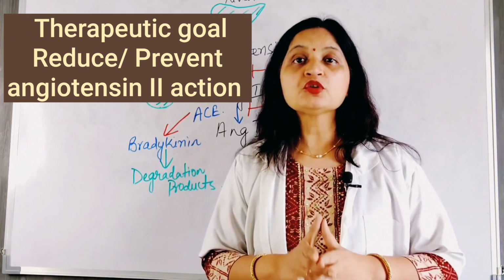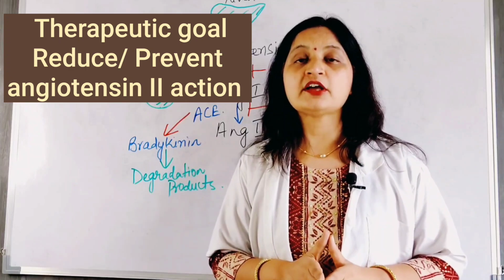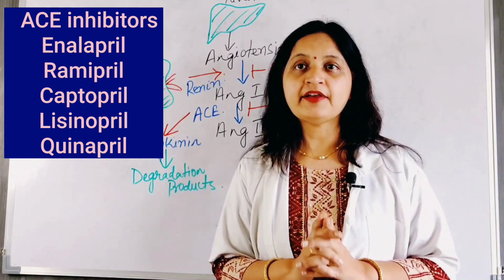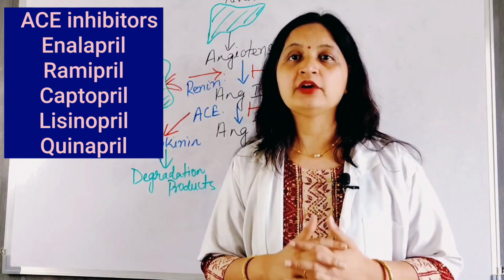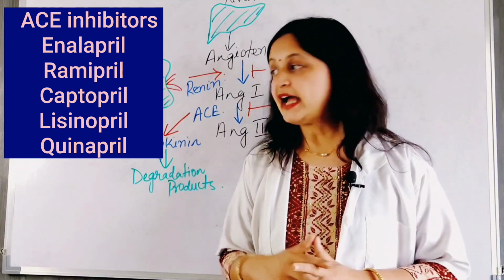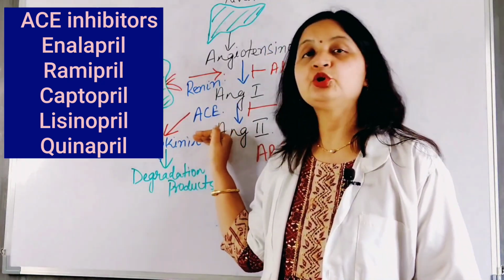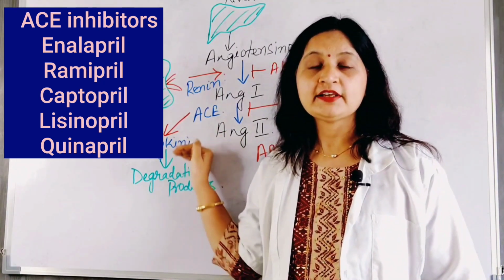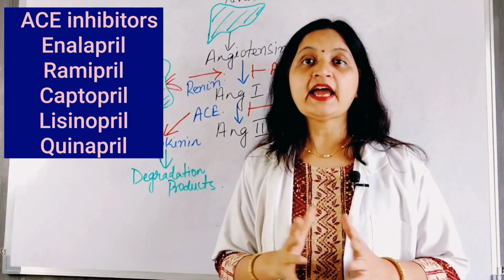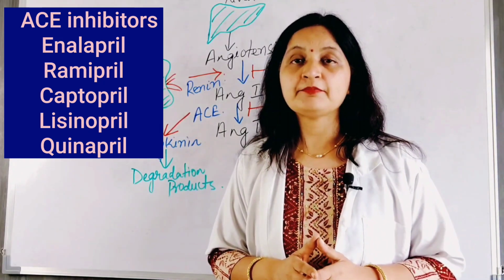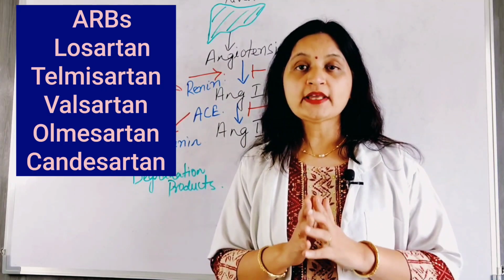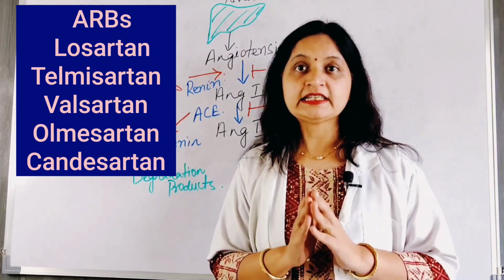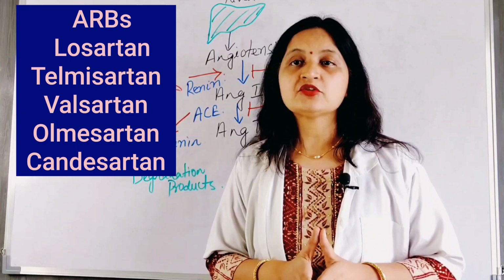So there are drugs that reduce the formation of angiotensin 2, and these drugs are known as ACE inhibitors. The drugs are enalapril, ramipril, captopril, lisinopril and quinapril. Also there are drugs that block the action of angiotensin 2 on various receptors, and thereby help in lowering blood pressure. These drugs are known as angiotensin receptor blockers. The drugs are losartan, telmisartan, valsartan, candesartan, olmesartan and so on.